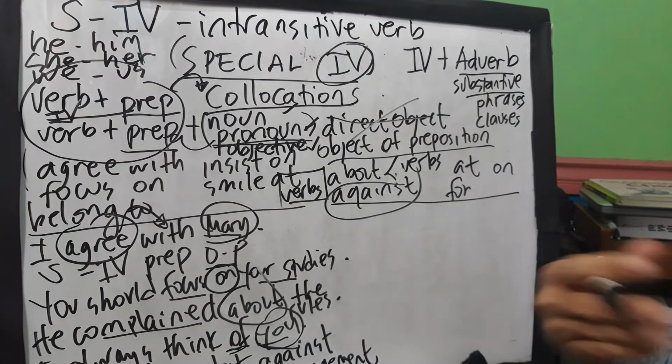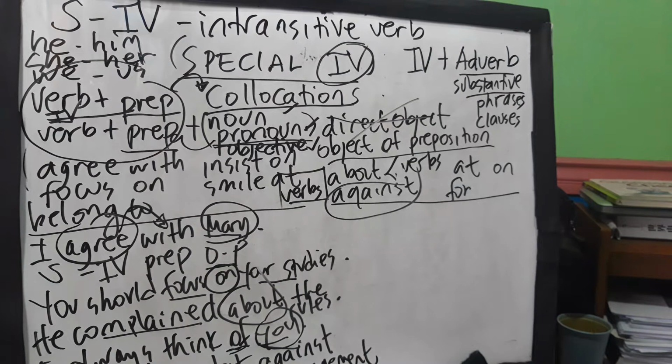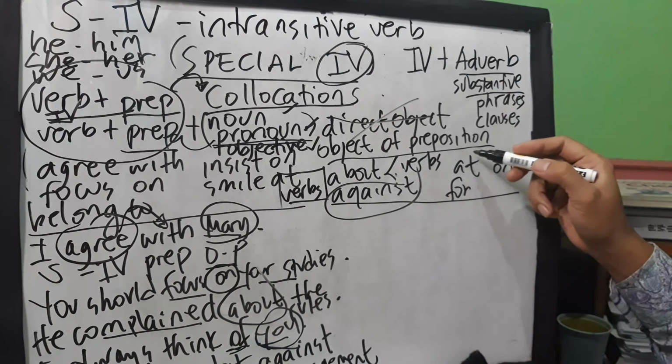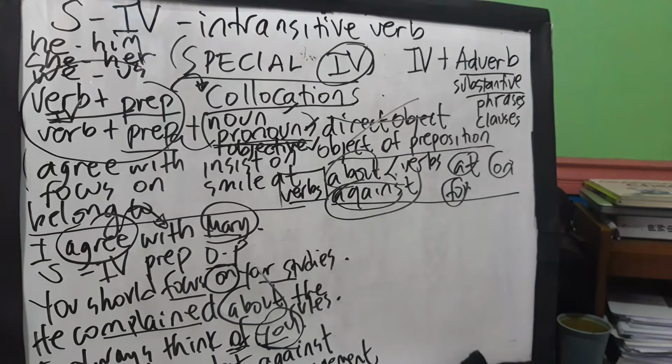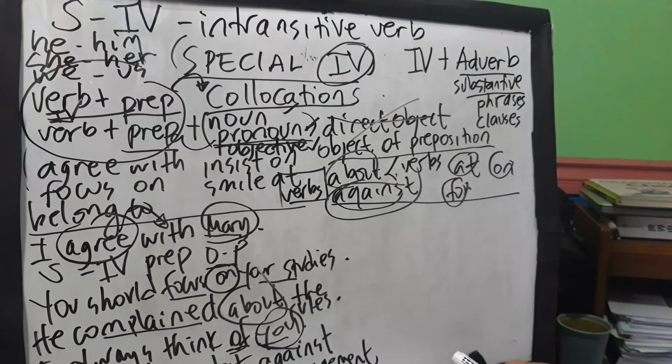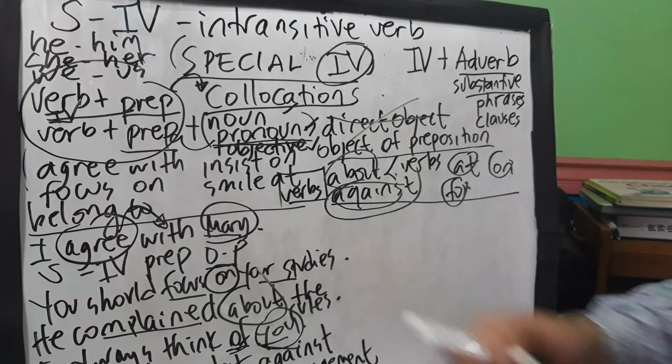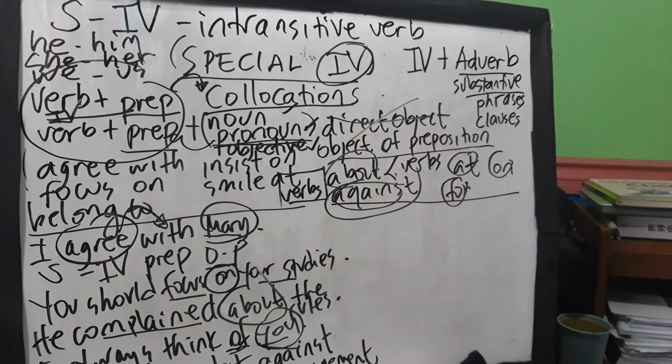So the combinations that I have just mentioned using at, for, on, about, and against, you can actually see them on the net. Or you can send me a personal message if you want the list. I can send it to you through my Messenger. You can check my Facebook page. Just type Christopher Tabili or Teacher Christoph G, send me a message through Messenger, and I can send you some lists of these collocations. Now, guys, here is the twist.